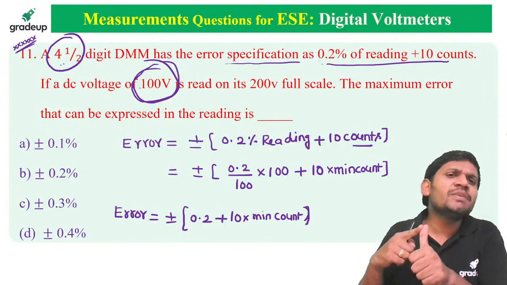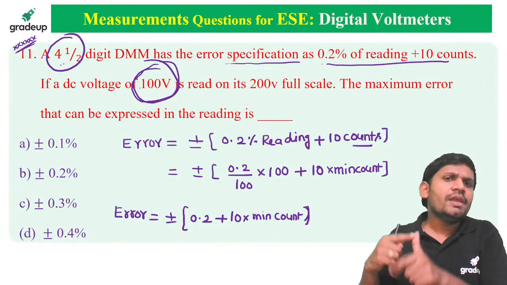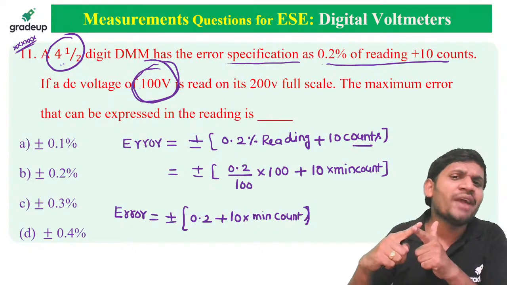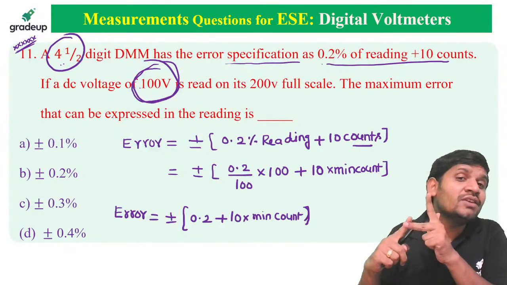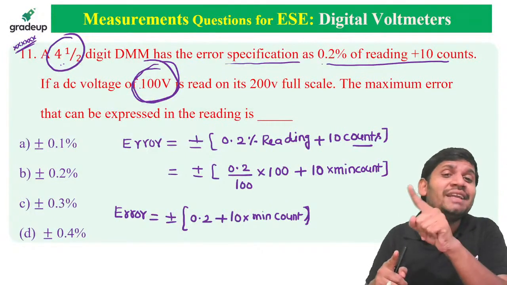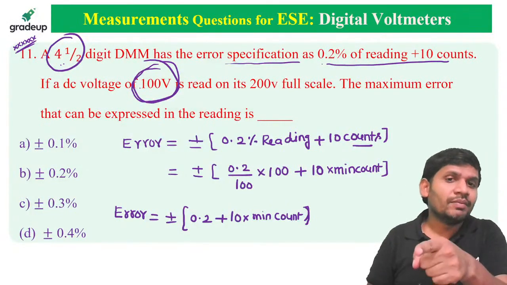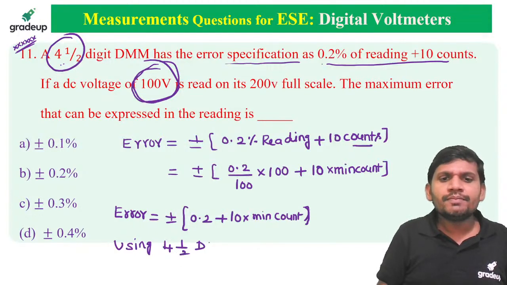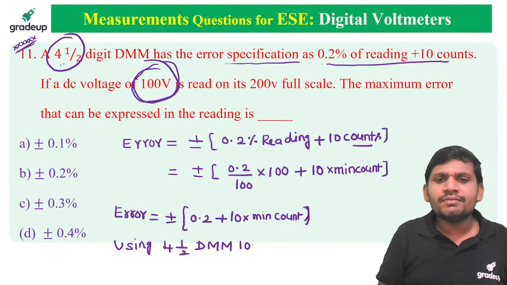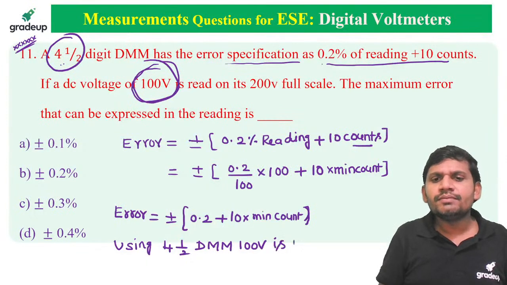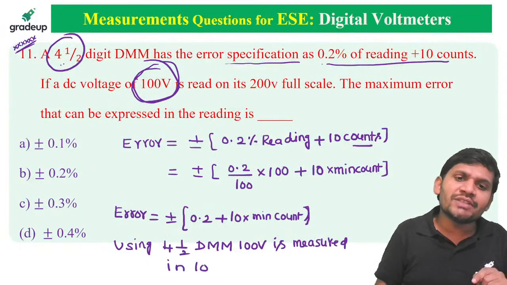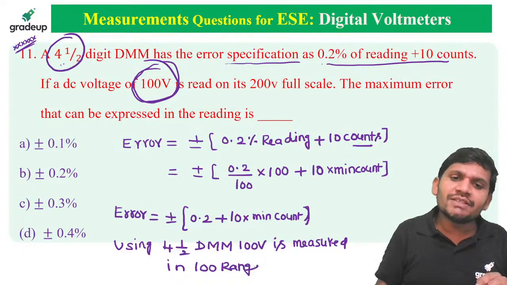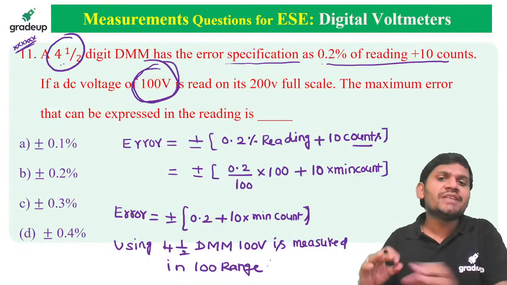Using a 4.5 digital multimeter, 100 volts is measured in which range, sir? In the 1 volt range, maximum we can measure 1.9999. In the 10 volts range, maximum we can measure 19.999. But in the 100 volts range, 199.99. 199.99 means then 100 will come. That means using the 4.5 DMM, 100 volts is measured in the 100 range.